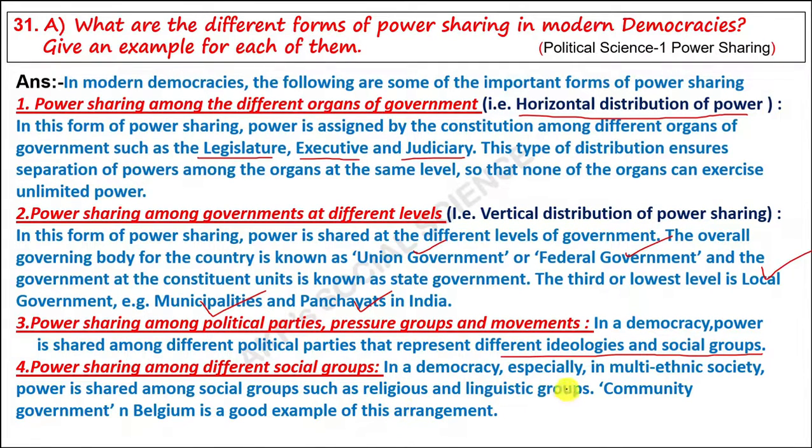In democracy, especially in multi-ethnic societies like Belgium, Sri Lanka or India, power is shared among social groups such as religious and linguistic groups. It is called community government. Belgium is a good example of this arrangement. So, power is shared among different organs, among governments at different levels, among political parties and pressure groups, and among different social groups.